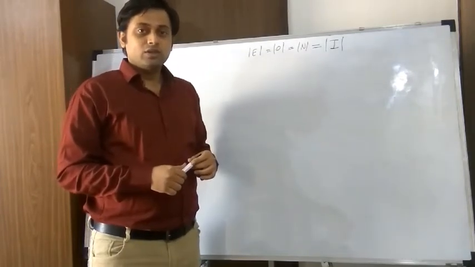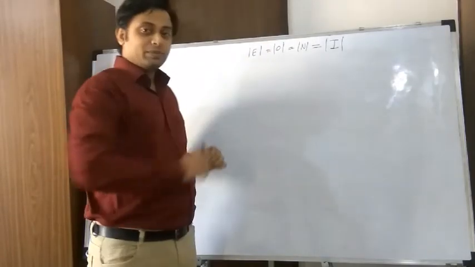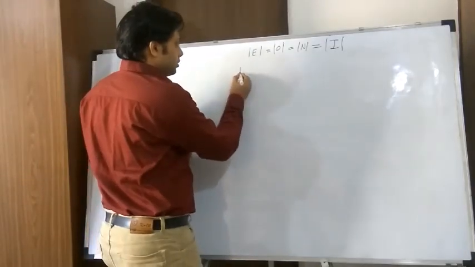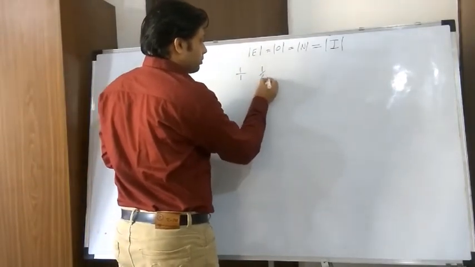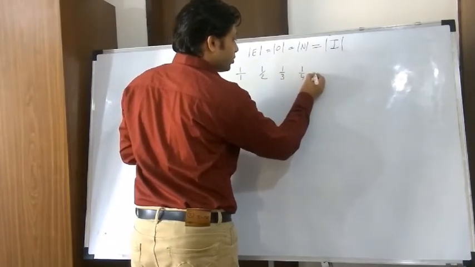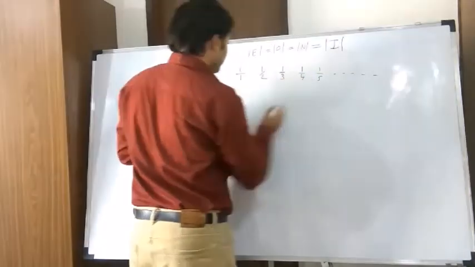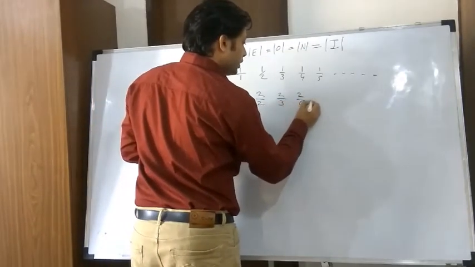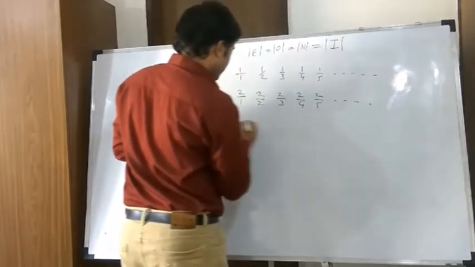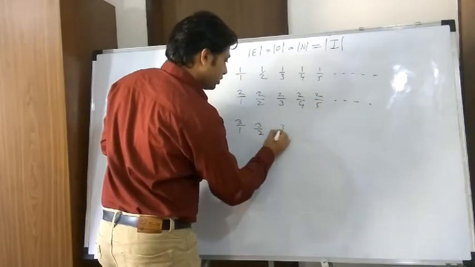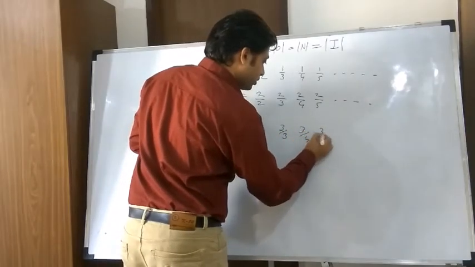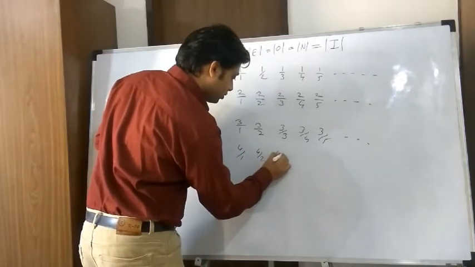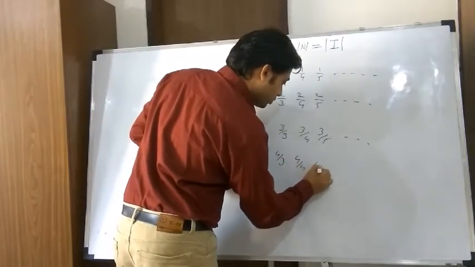So instead of that, I will rearrange the elements of this Q. So this is 1 by 1, this is 1 by 2, 1 by 3, 1 by 4, 1 by 5, infinity, then 2 by 1, 2 by 2, 2 by 3, 2 by 4, 2 by 5, 3 by 1, 3 by 2, 3 by 3, 3 by 4, 3 by 5, 4 by 1, 4 by 2, 4 by 3, 4 by 4, 4 by 5, and infinity.